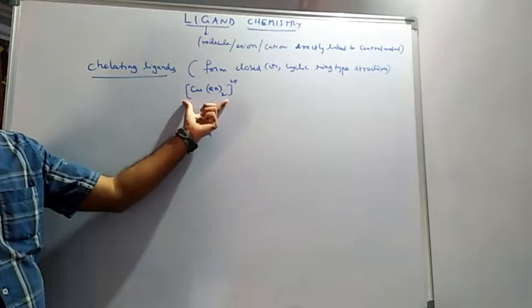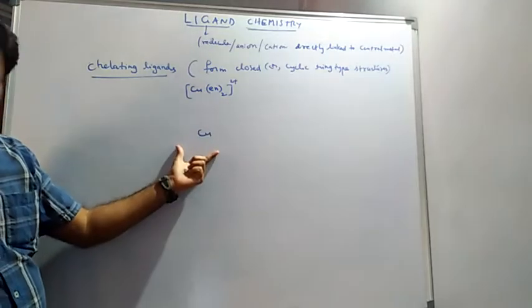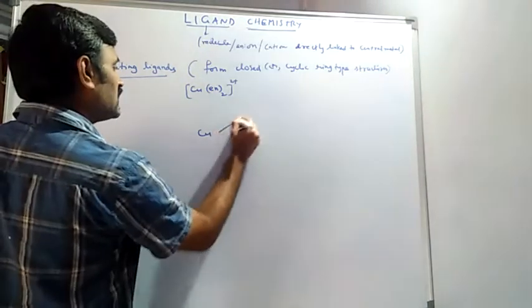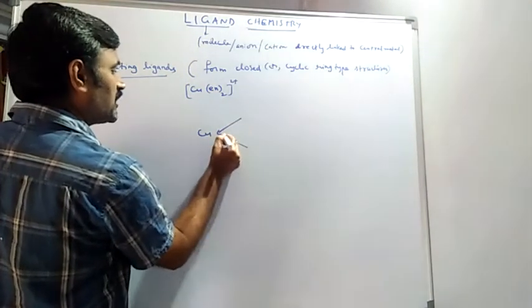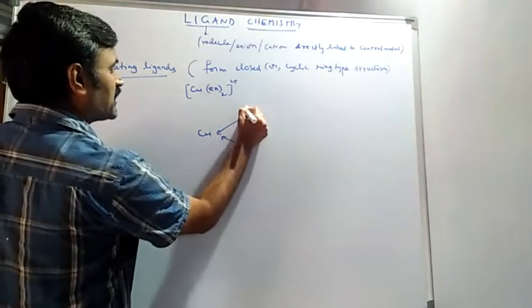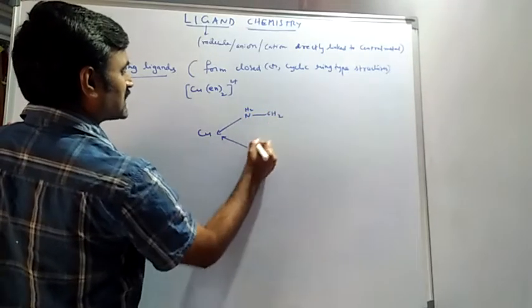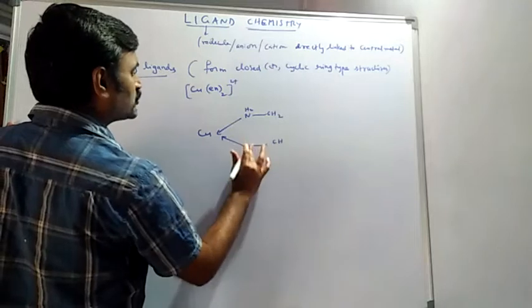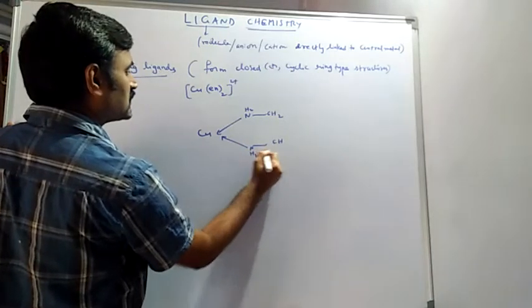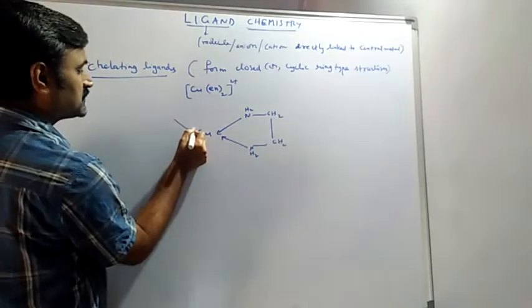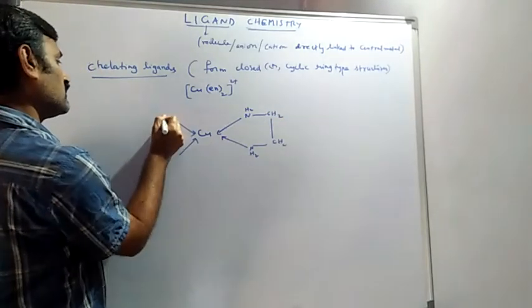In this copper complex ion, ethylene diamine is said to make a cyclic, closed ring type of structure with the central metal copper. You can observe the structure now.